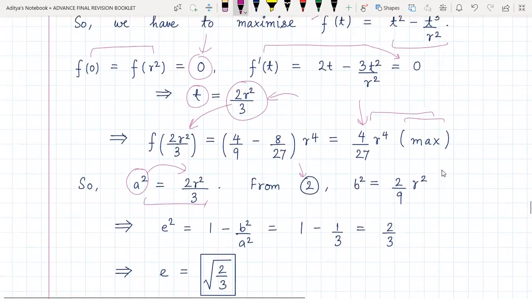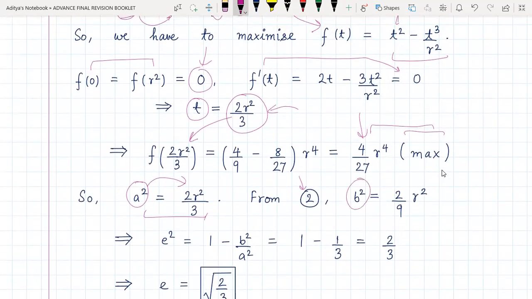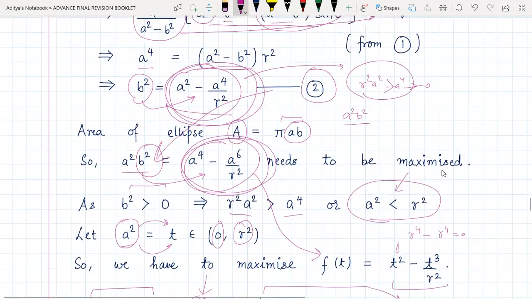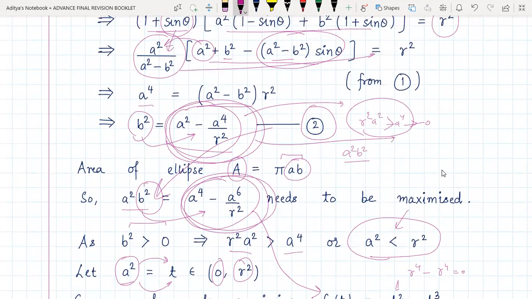So b square, I have written as this quantity. Once again, I'll try to explain. What I've done is I've simply substituted a square value as 2r square by 3. And doing that, we are getting b square as this. Let me explain a little bit more. From here, I can say b square would be equal to a square, but a square is obviously 2r square by 3 as we have derived below, and minus a power 4 by r square.